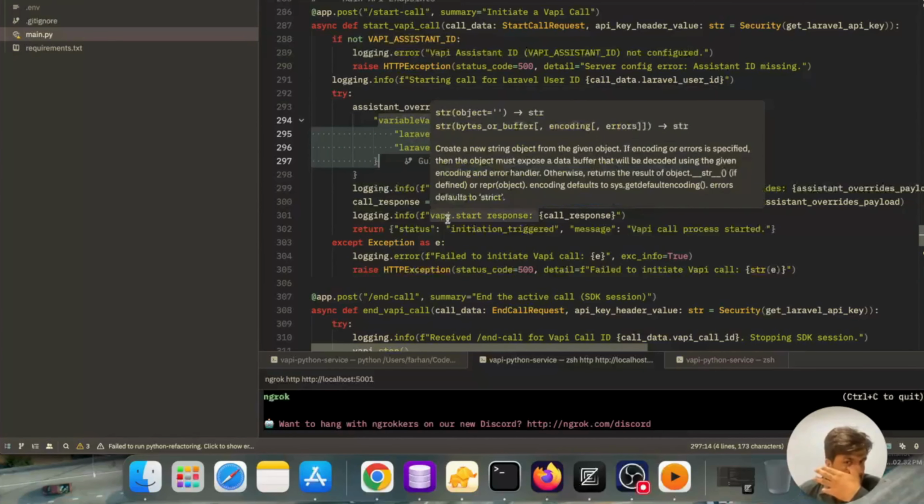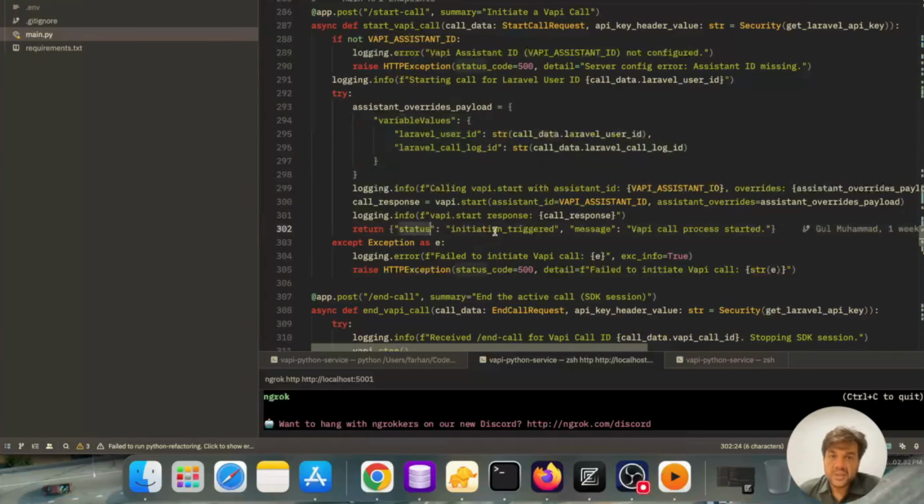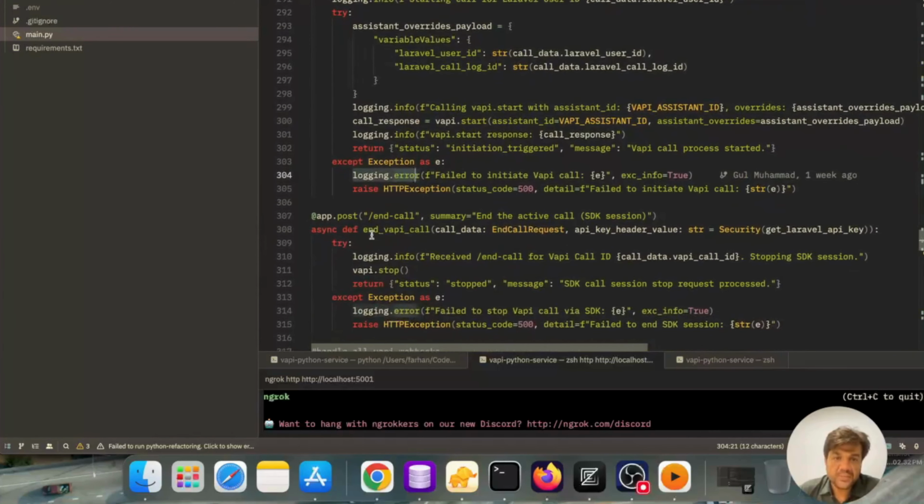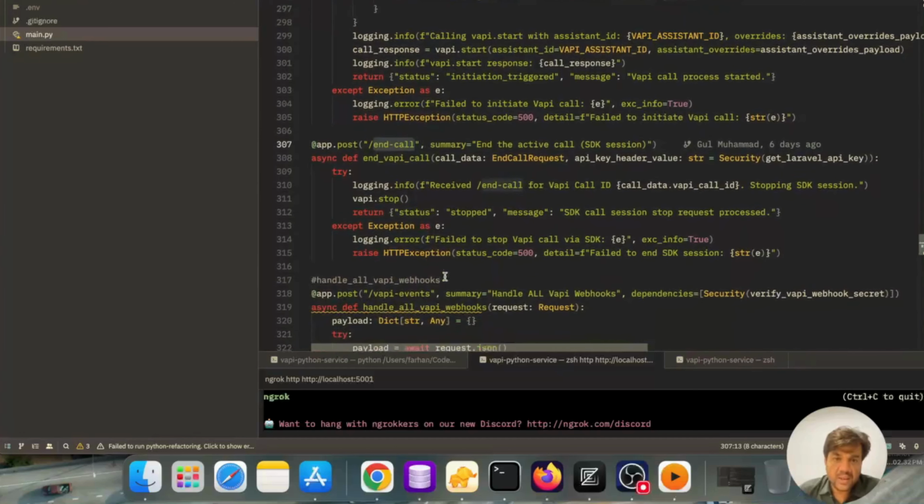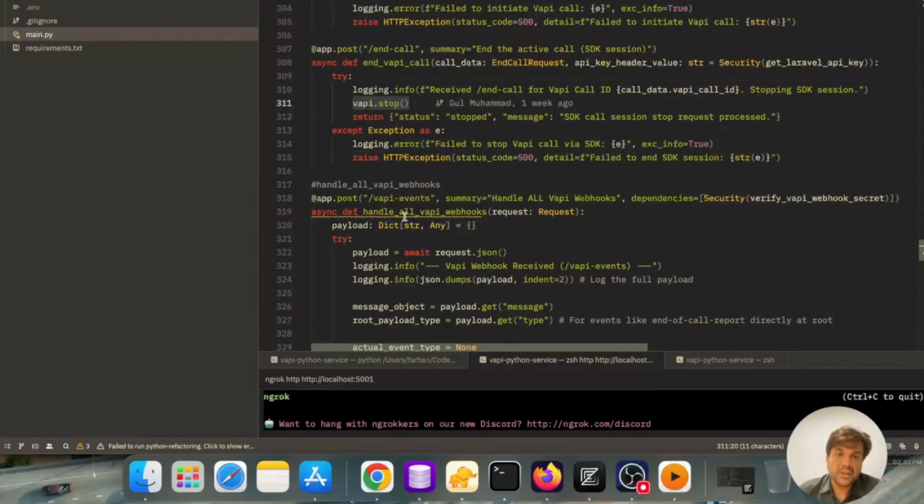Okay, and if the call is successful, we are sending this initial status message to the Laravel side. And if an exception occurs, we are logging these details here. And similarly, here is the end call URL on the Python side, and here we are just stopping the active call and then logging some extra details. Here is the VAPI events URL which I have shown in the last minutes, where this VAPI events URL will be hit on a successful call initialization and tool successful evaluation.